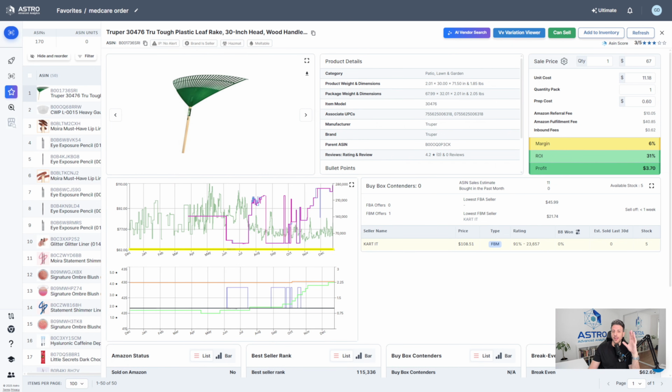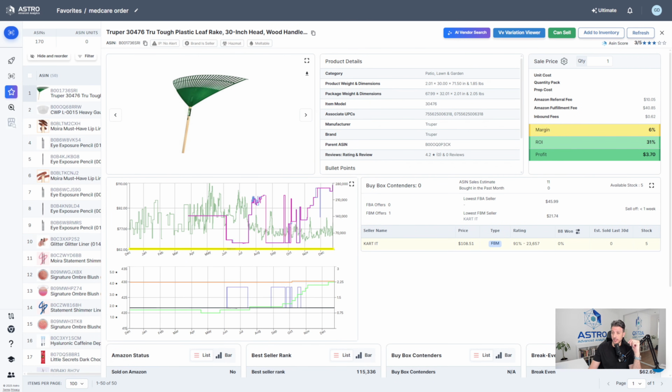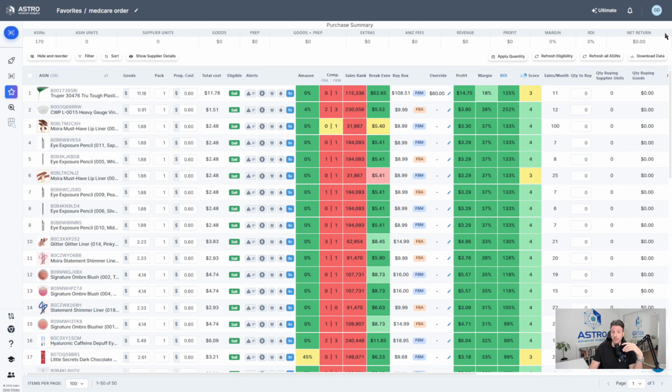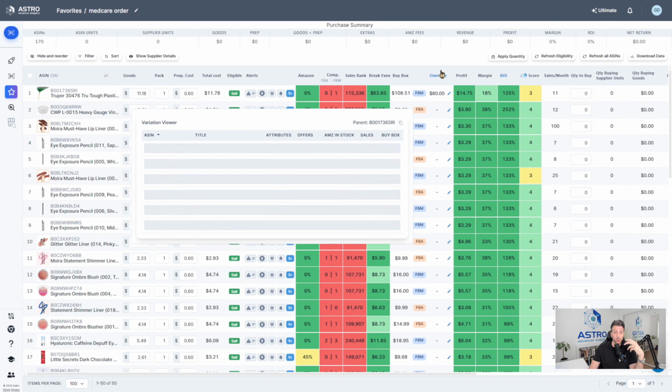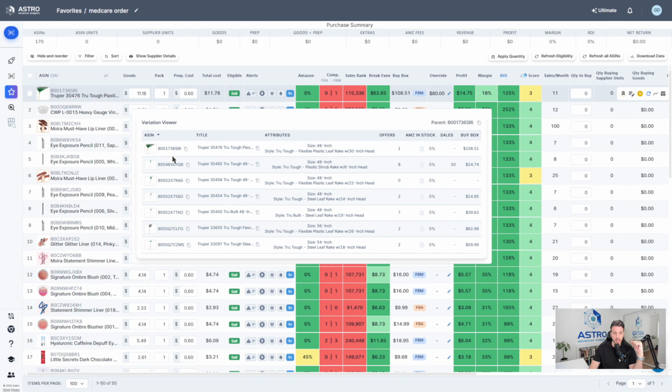So I think a good price, if we were going to sell a product like this, at minimum you'd want to sell it at least around $80. I think $80, it's kind of worth it. So $80, let's see that. Now, it is part of a variation set. So let's check out all the variations of this ASIN and see if it's still worth buying it. So here, this is our ASIN here, SR1 right there.